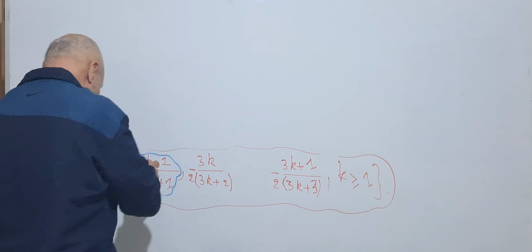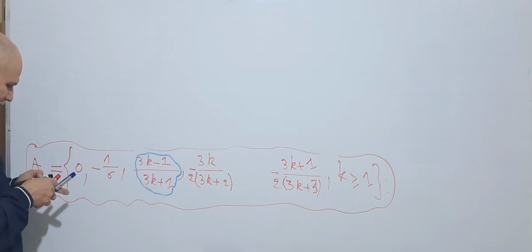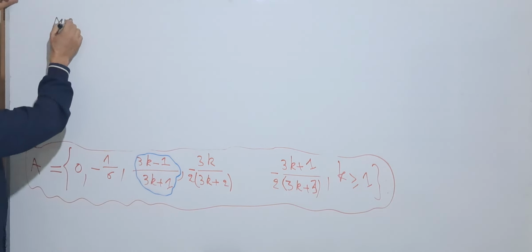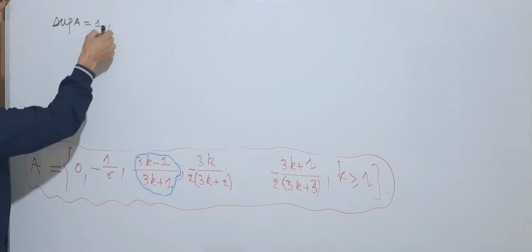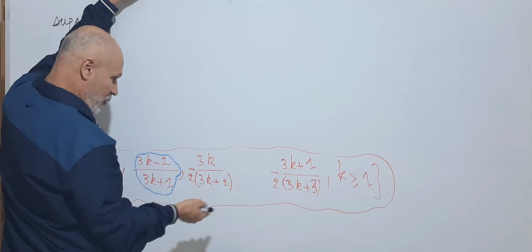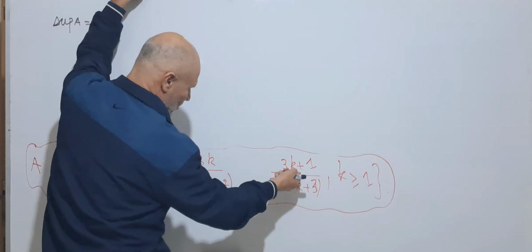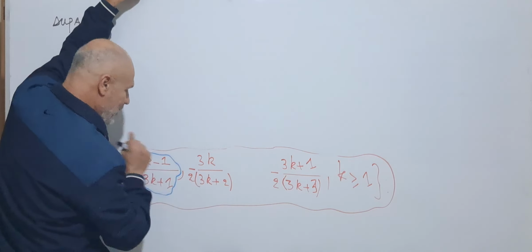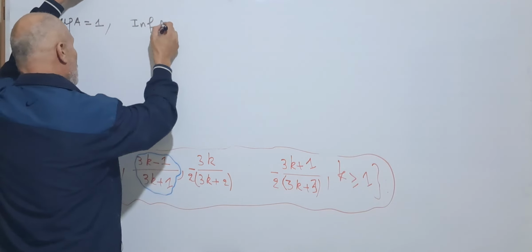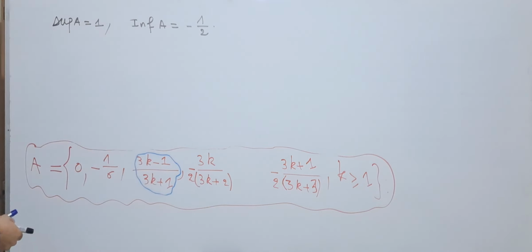So this sequence gives us that the supremum, the sup of A, is equal to 1, and both of these give us that the infimum is minus 1/2, but we will use this one because it is less than this one, and the infimum of A is equal to 1/2.